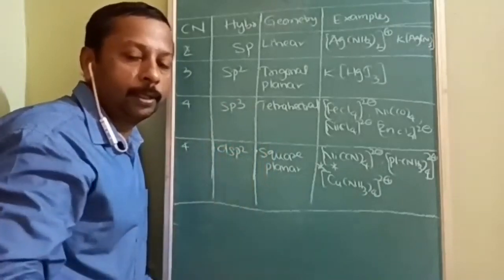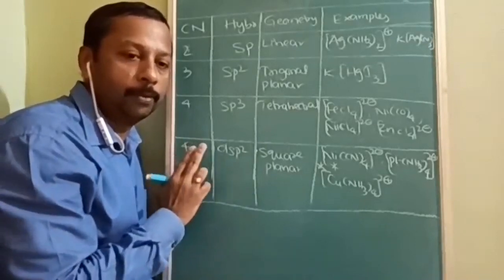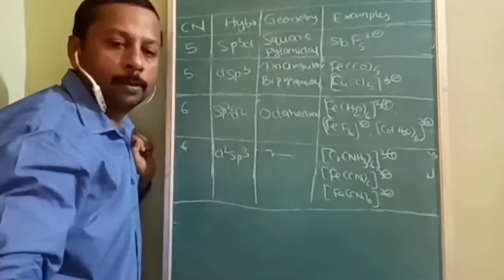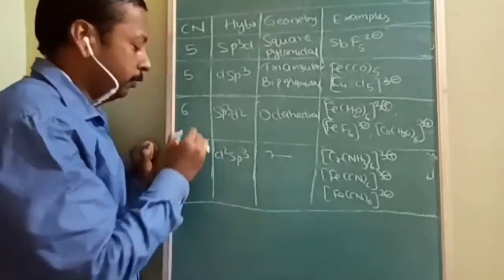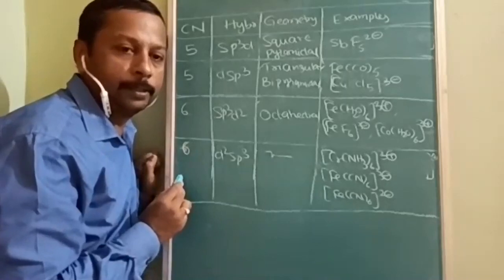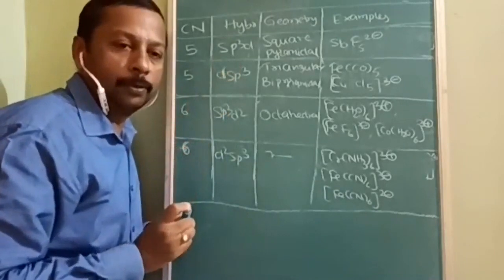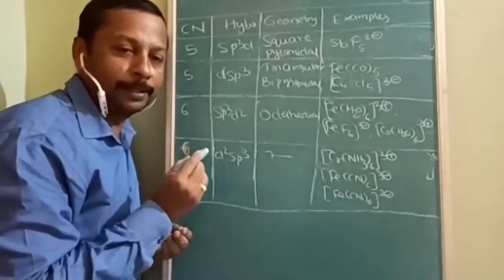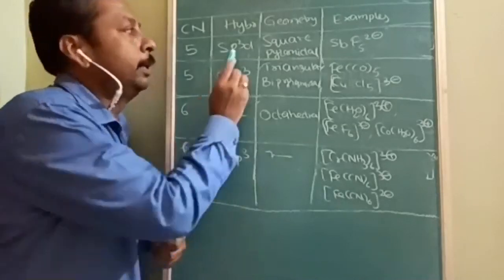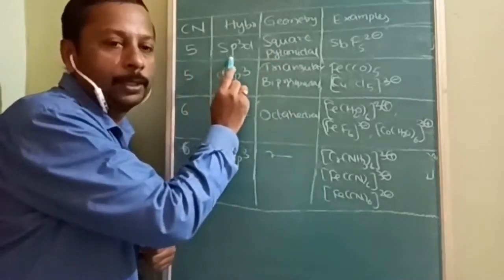Very important thing. I think you will do it and practice it, and I am going to give you some more examples of coordination number 5 and coordination number 6. Like in the previous board, I have explained the extra: coordination number 3, sp2 hybridization. I think you have paused it and made a note. If not, just slide it back and take a screenshot or pause it there and note it. So sp3d hybridization, this is not covered that side, so you can cover it and write it.